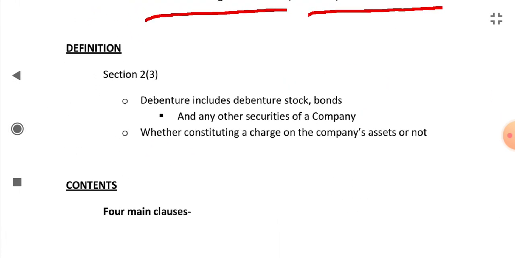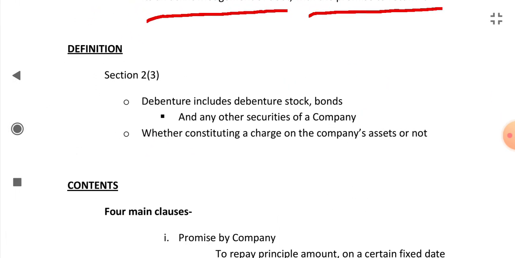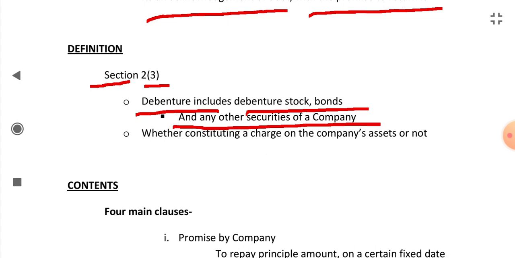Now see the definition given in the Companies Act. Section 2 clause 3 says debenture includes debenture stock, bonds and any other securities of a company, whether constituting a charge on the company's assets or not. Whether the debenture is creating any charge on the company's assets or not, it will be a debenture.